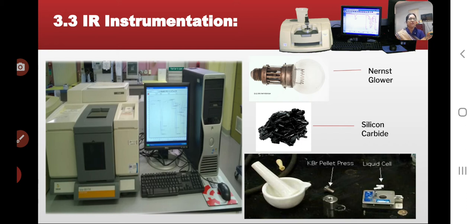This Nernst glower consists of a rod of sintered mixture of oxides of zirconium, ytterbium, and erbium. The rod is electrically heated to 1500 degrees Celsius to produce the infrared radiation. A rod of silicon carbide can also be used, and it is electrically heated to produce the infrared radiation.